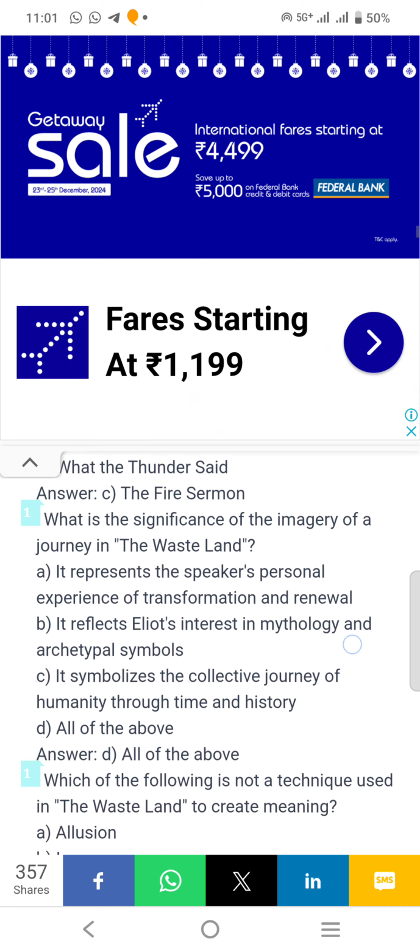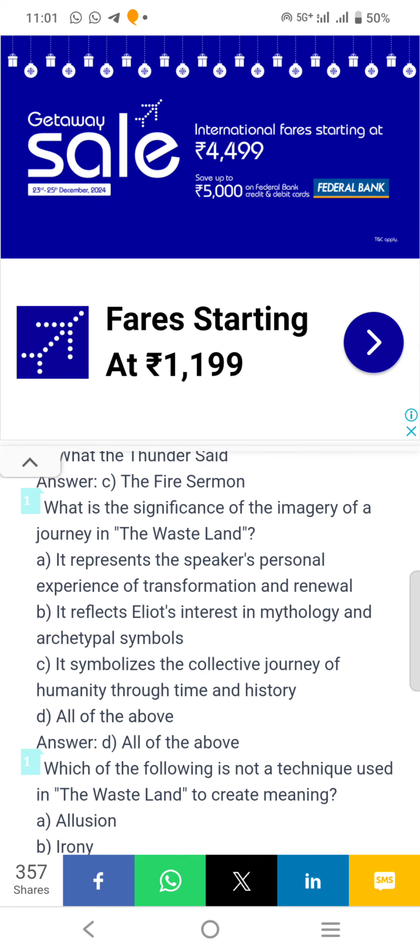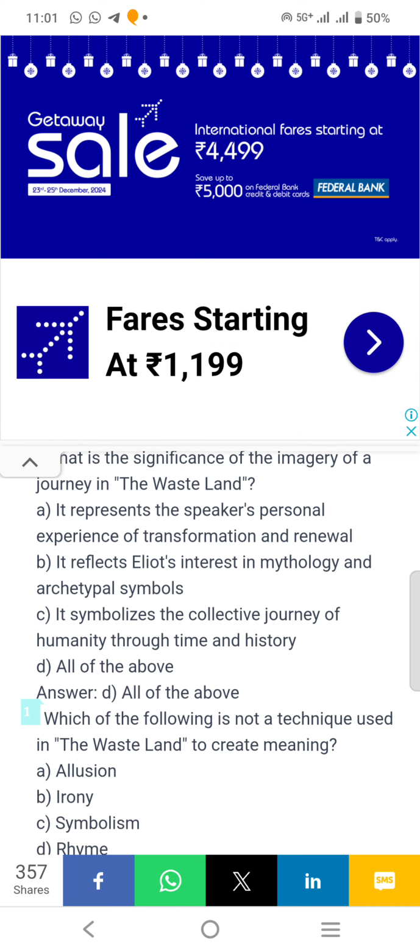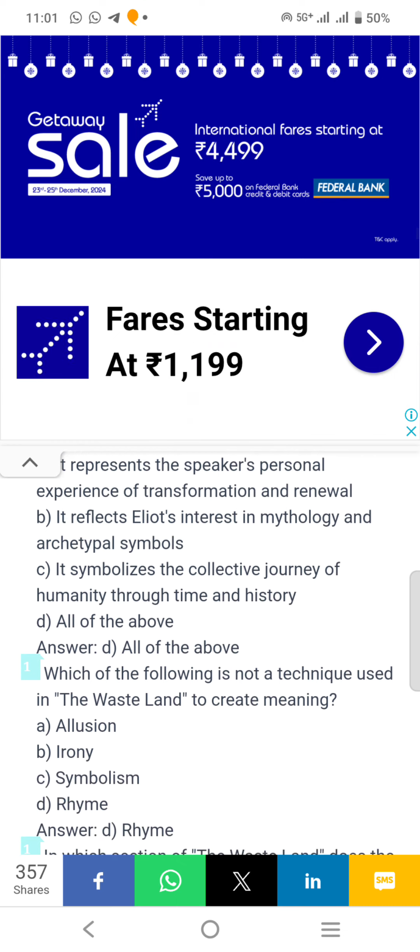What is the significance of the imagery of the journey in The Wasteland? Answer D, all of the above. It represents the speaker's personal experience of transformation and renewal. It reflects Eliot's interest in mythology and archetypal symbols. It symbolizes the collective journey of humanity through time and history.